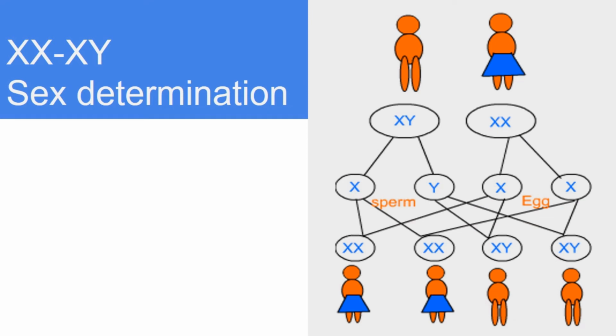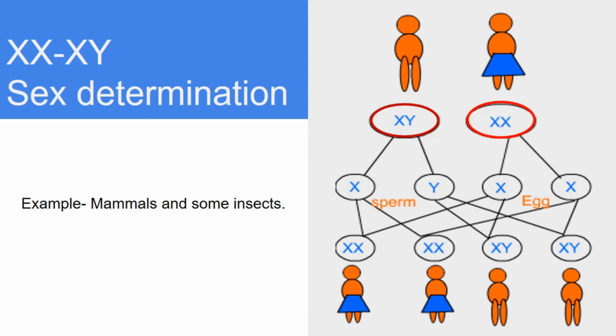XX-XY sex determination. Here, the cells of male and female have the same number of chromosomes, but cells of females have two X chromosomes, whereas the cells of males have a single X chromosome and a smaller Y chromosome. This type of sex determination is found in all mammals and some insects.